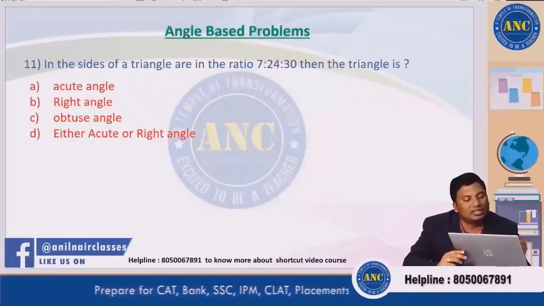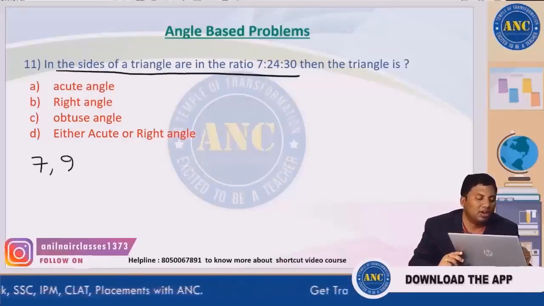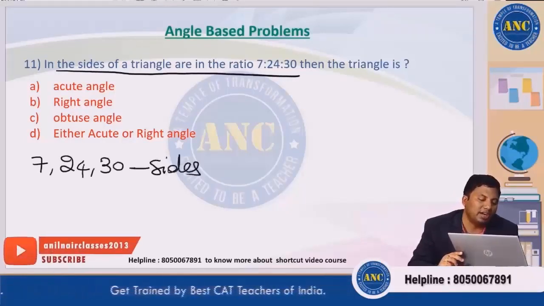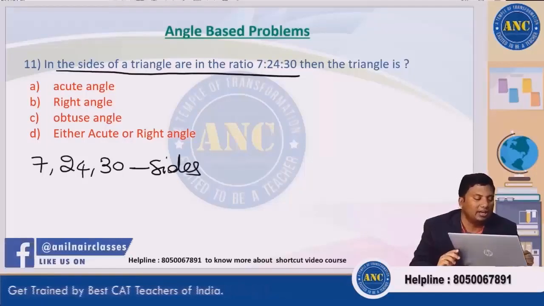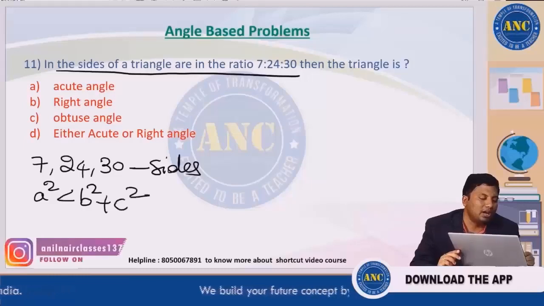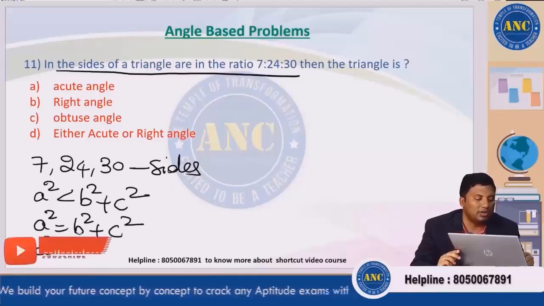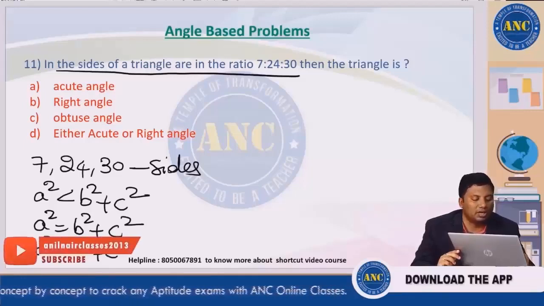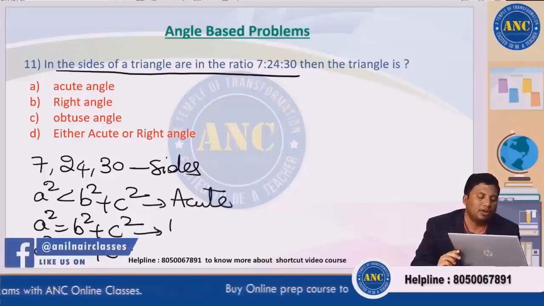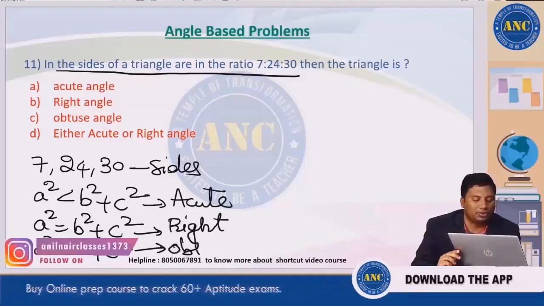11th one. If the sides of a triangle are in the ratio 7:24:30, already we discussed, what is the condition? A square is less than B square plus C square, or A square is equal to B square plus C square, or A square is greater than B square plus C square. Less than is acute, equal to is right angle, greater than is obtuse.